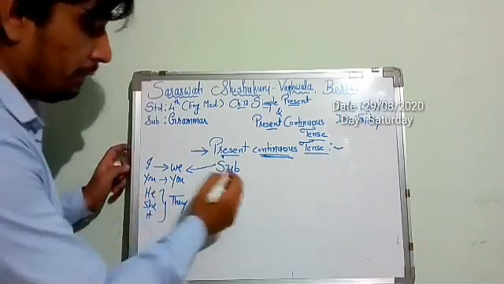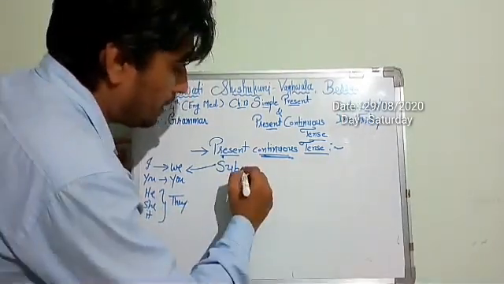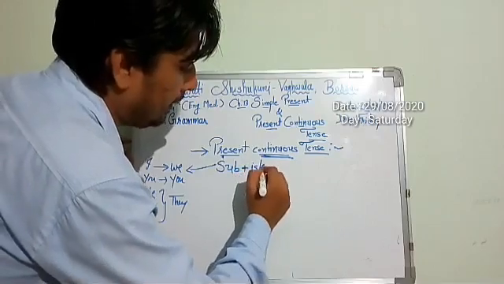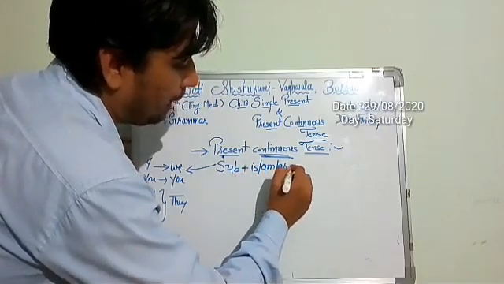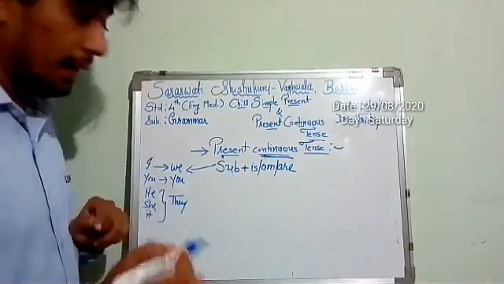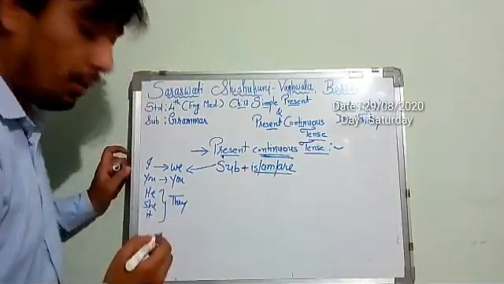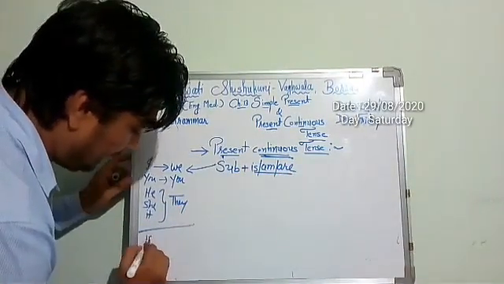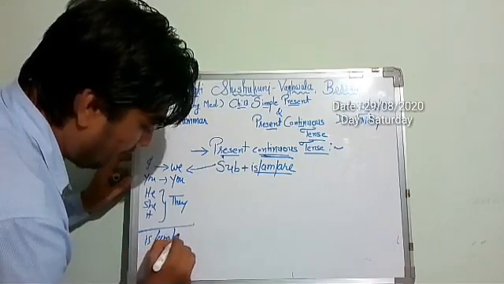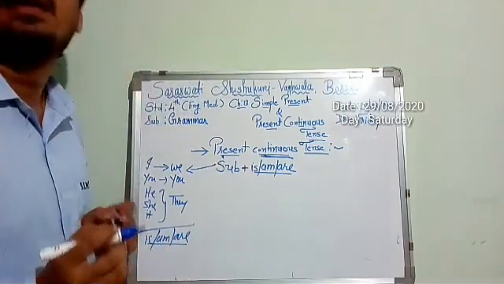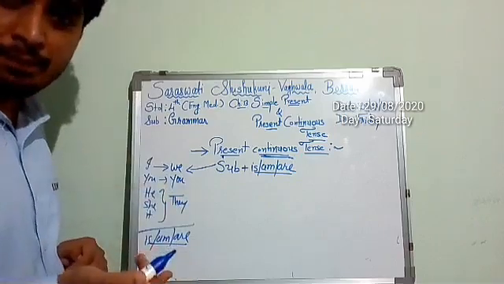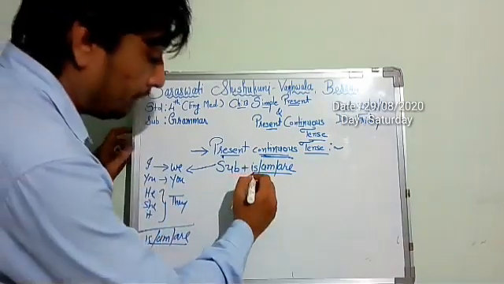So we require subject plus is, am, or are. Now what are is, am, and are? They are forms of to be.